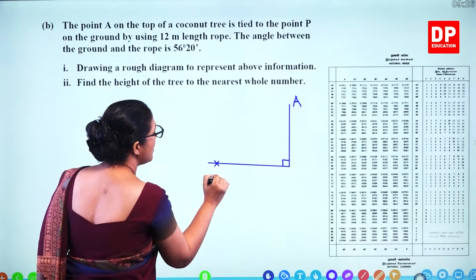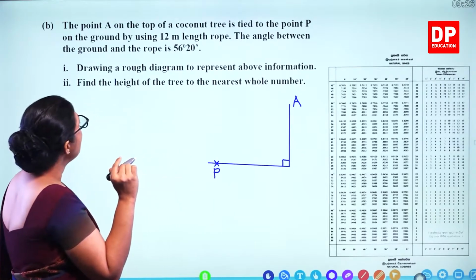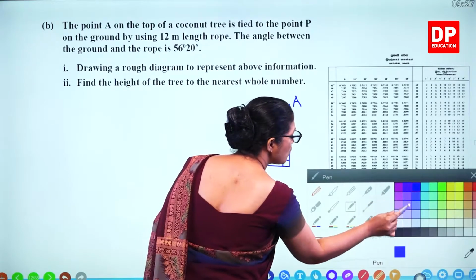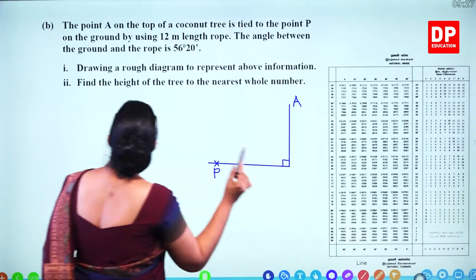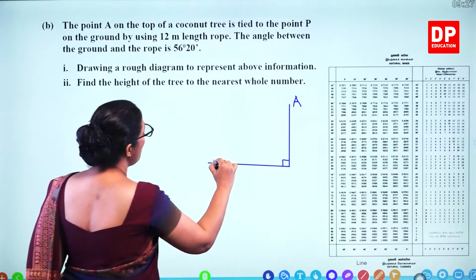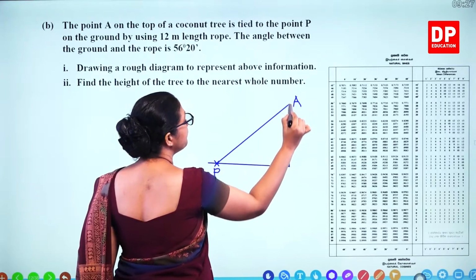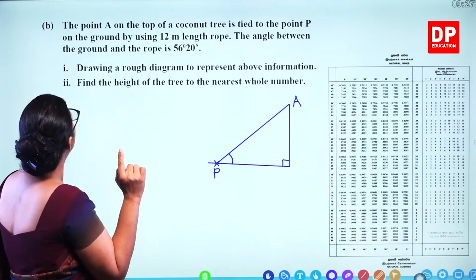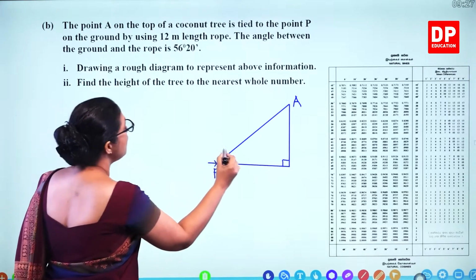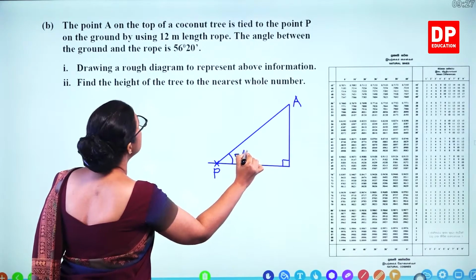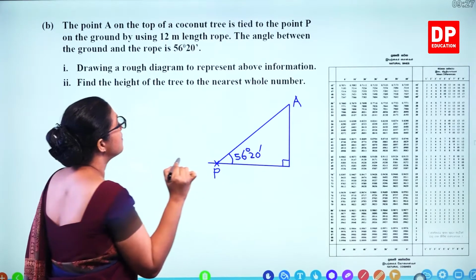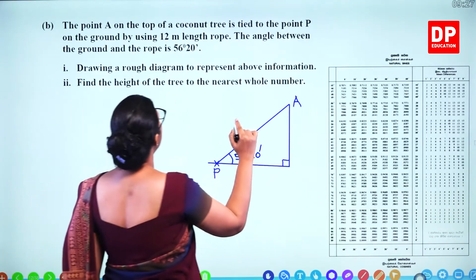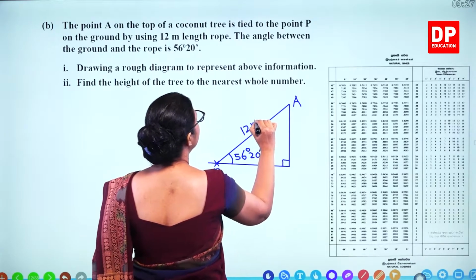So we'll take this one as P, and the rope, the angle between the rope and the horizontal line, that's the rope. The angle of this one is given 56 degrees and 20 minutes. And the length of the rope is 12 meters.